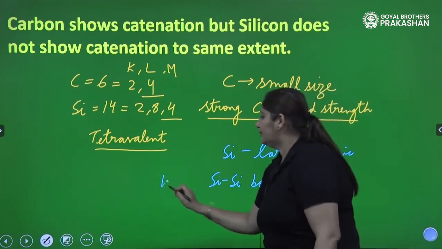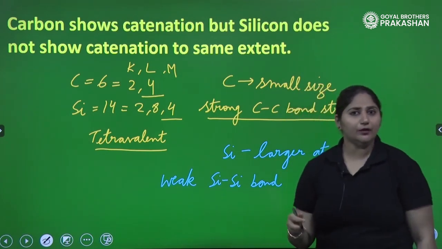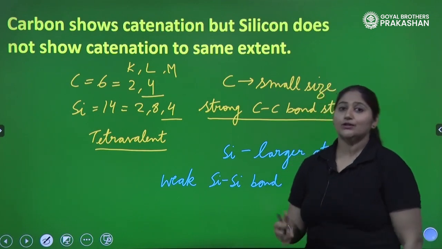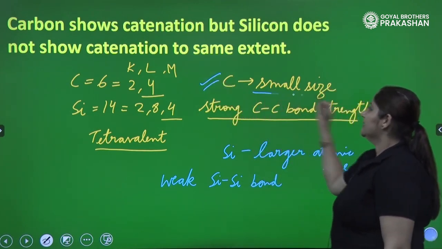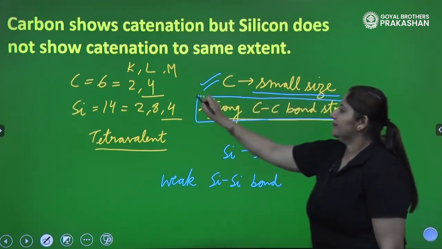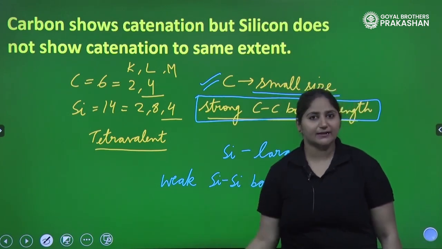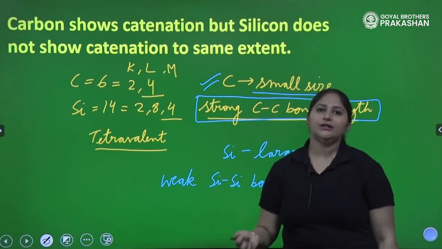It has weaker bond strength, such that it can show catenation but to a lesser extent. So who wins here? Carbon. Carbon has small size and strong carbon-carbon bond strength, due to which it can show catenation to a larger extent. I hope you have understood. Thank you.